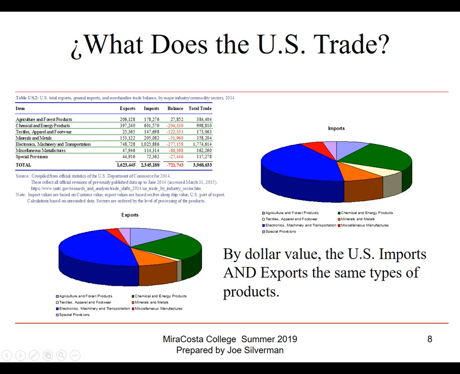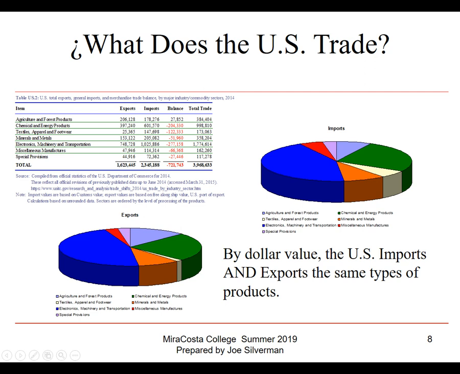All right, so what does the United States trade? These are broad categories of items that we export and import. And one of the things you'll see is that we tend to import and export the same kind of products. Now, we run deficits in most of these broad categories. One bright sign, if you want to look at it that way, is agriculture and forest products. We actually have a trade surplus in that, but we have deficits in chemical and energy products, textiles, apparel, and footwear, minerals and metals, electronics, machinery, and transportation.